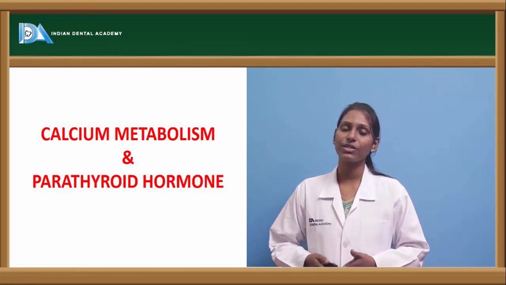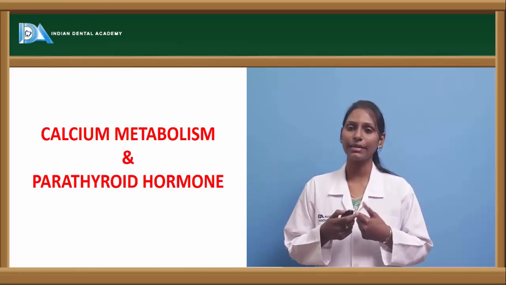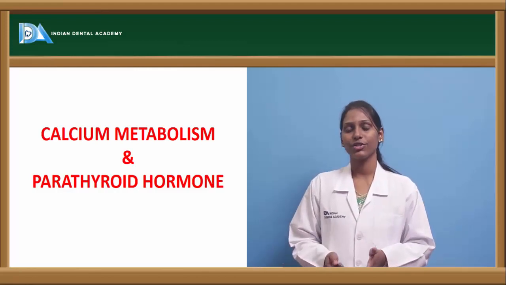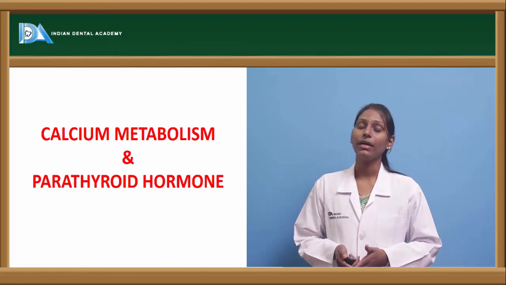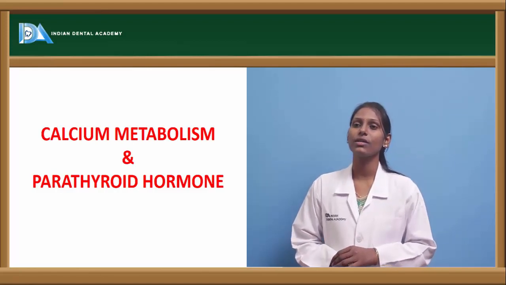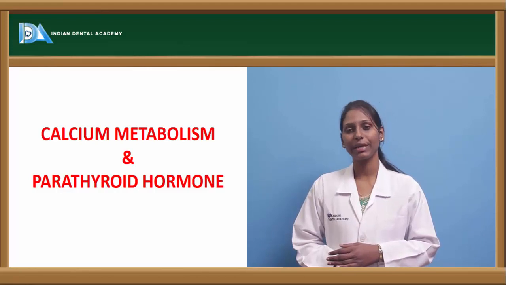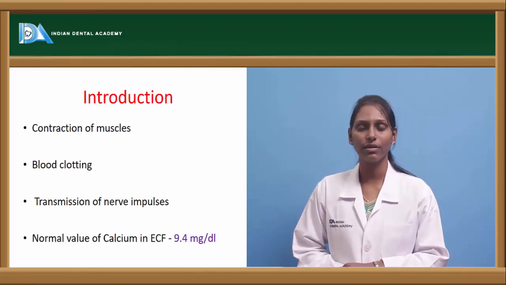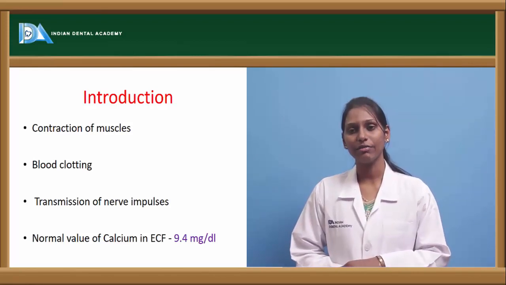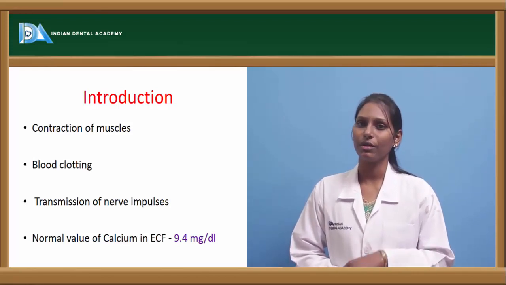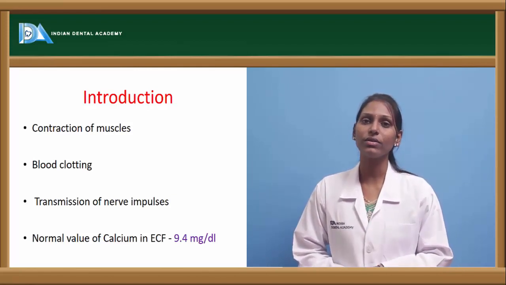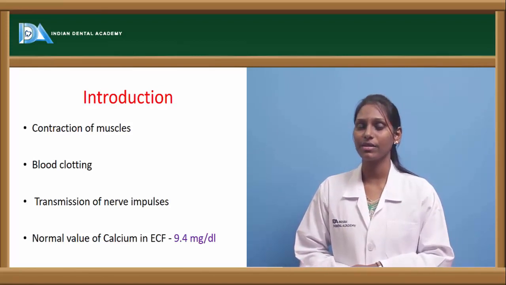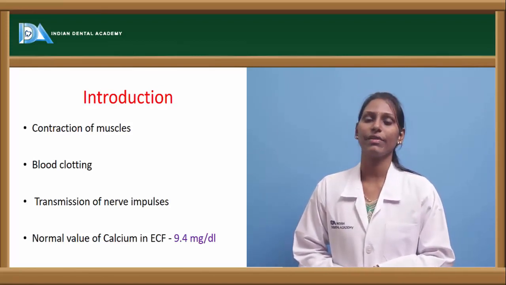How is it useful structurally? Because it gives hardness to the bones, thus it gives a skeletal structure to the body, and it is also very much essential in neuromuscular functioning because neuronal cells are very susceptible to calcium. So let us go into detail about calcium metabolism and the various hormones and other factors which are responsible for the homeostasis of calcium, and let us also see about parathyroid hormone and how it actually helps in calcium metabolism and its other functions.